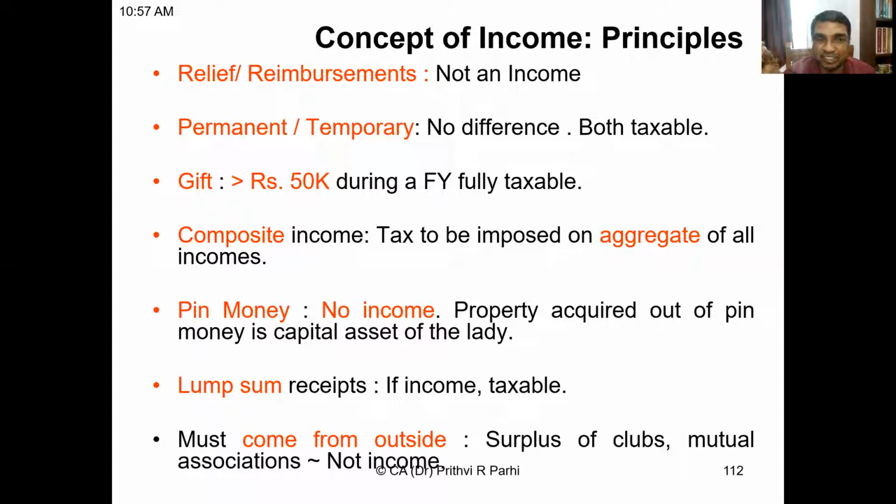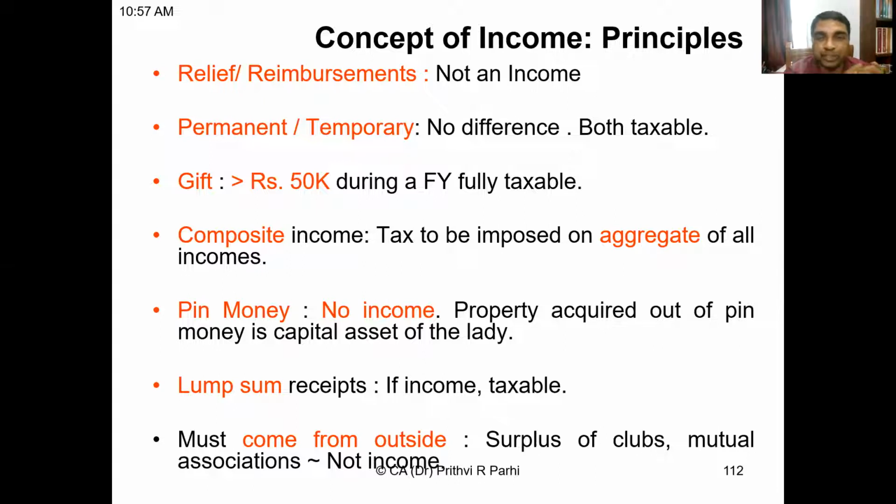Gift we have already discussed. If it is received more than 50,000 rupees during the financial year, it is fully taxable. And some of you raised the question. I had told you that gifts from relatives and friends on the occasion of marriage are also not taxable. They are exempt. Transfer by way of will is also exempt. So all these things we'll be discussing at the appropriate time.